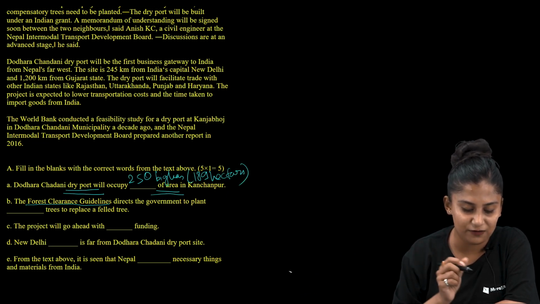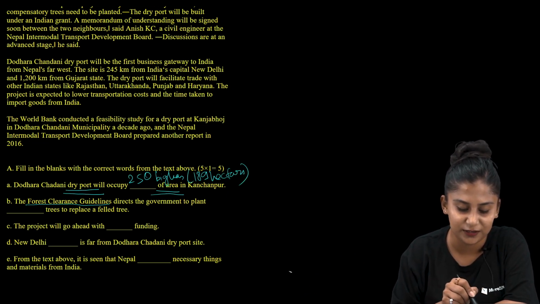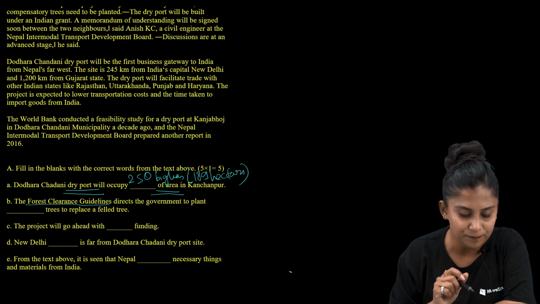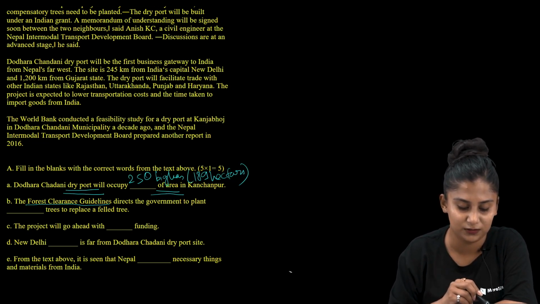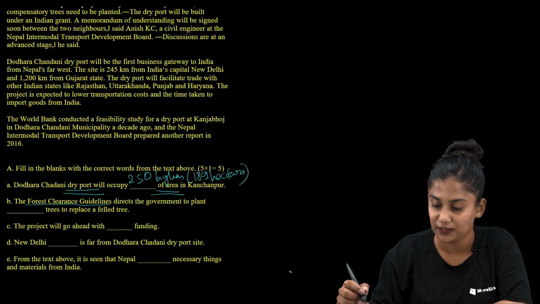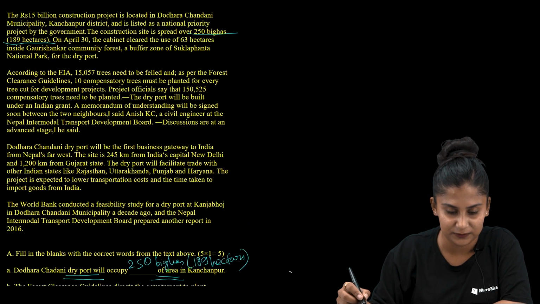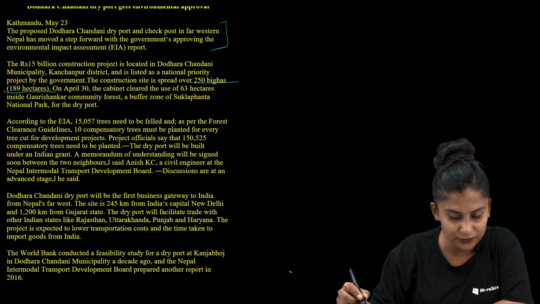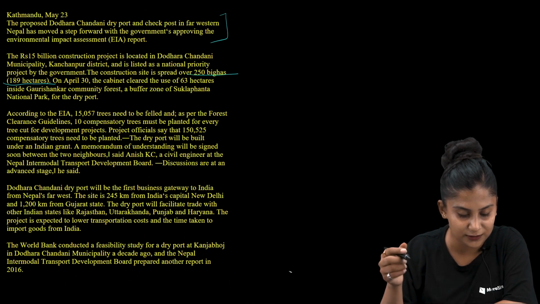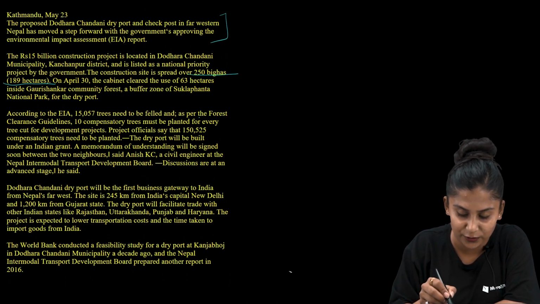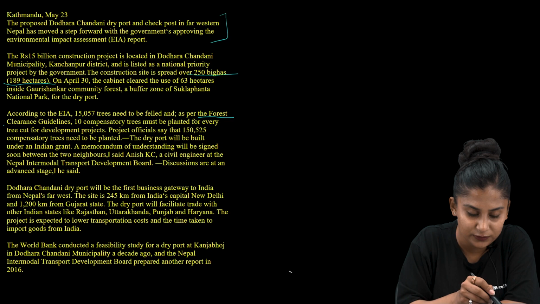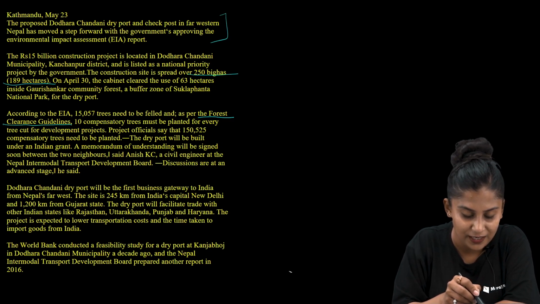As we have already marked forest clearance guidelines as our keyword here, now let us find out what the forest clearance guidelines mention to the government. Searching for the forest clearance guidelines, our keywords, here I received it in the third paragraph.